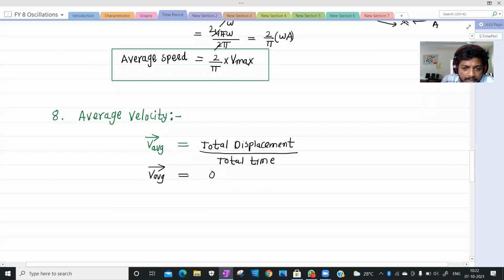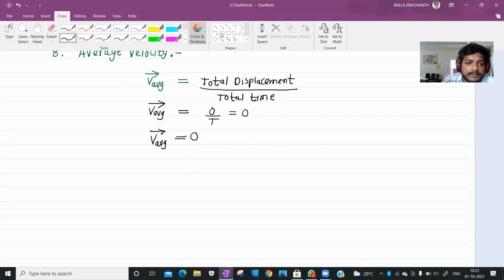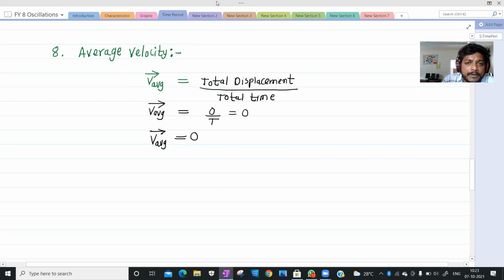The total displacement is 0 by total time T, that's why the average velocity will be 0. Is it fine? The average velocity of a particle executing simple harmonic motion in a complete oscillation is zero.